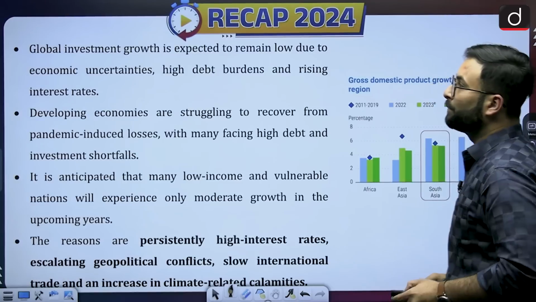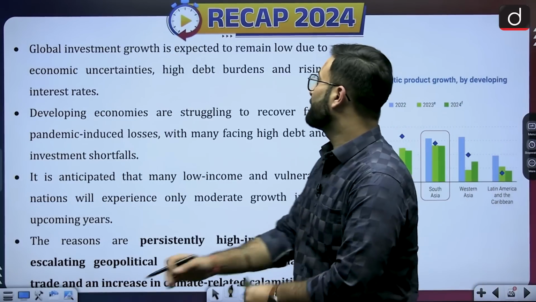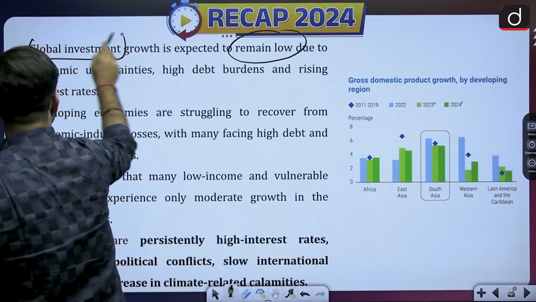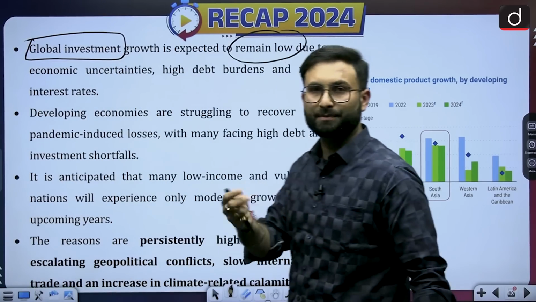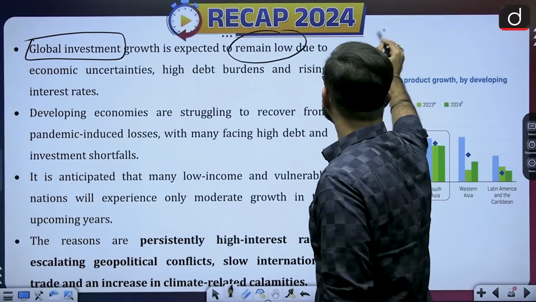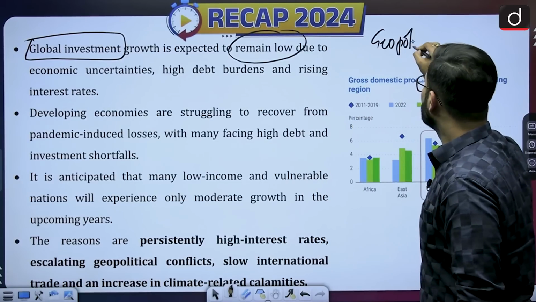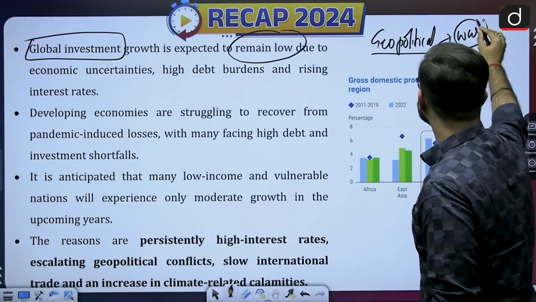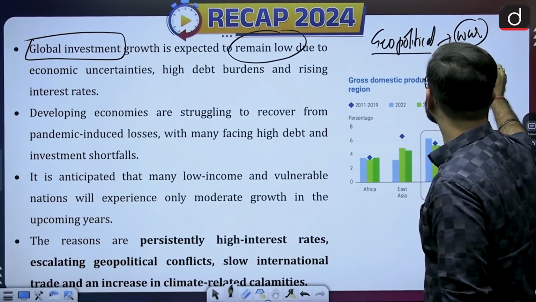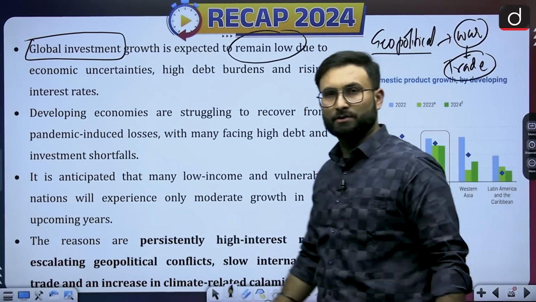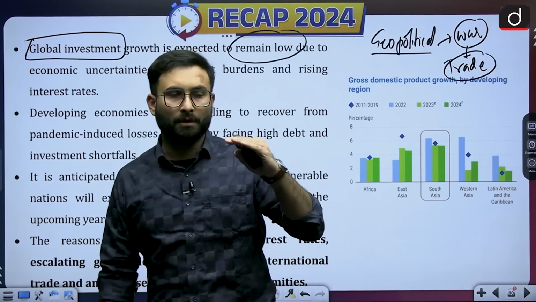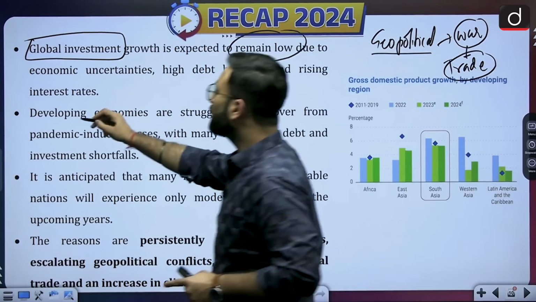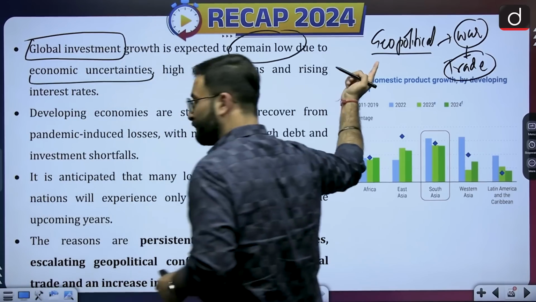Now moving further, global investment growth is expected to remain low. There are various factors responsible. When we are talking about the geopolitical scenario, if there are situations of war, obviously there will be a decline in trade and investment. So there is uncertainty in the global sphere. Second, there are economic uncertainties because of this particular factor.